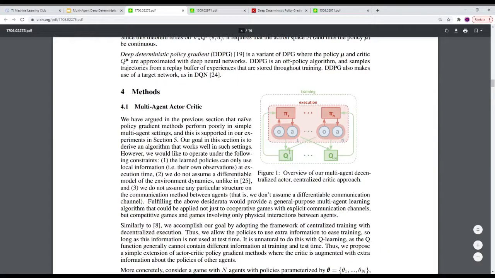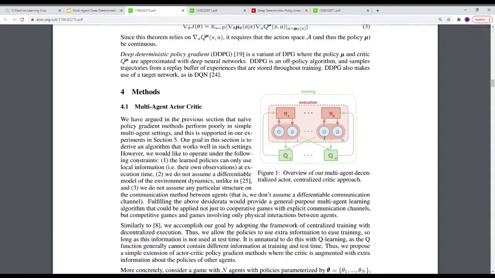And you can see this in this diagram. You have your observations, you have your actions, and let's say Q1 here is our critic for agent A. It's getting observations not only from agent A, but also agent B, and dot dot dot, agent C, agent D, agent whatever. And this is not only agent A's critic. Agent B's critic is getting not only agent B's observations, but also agent A, C, D. C's critic is getting all the observations, D's critic is getting all the observations. So all of these critics are getting all of the observations.